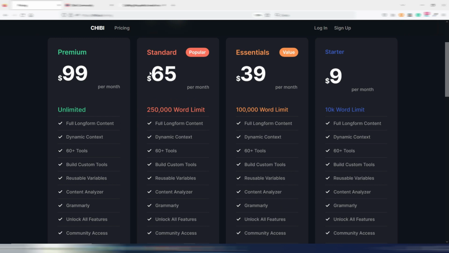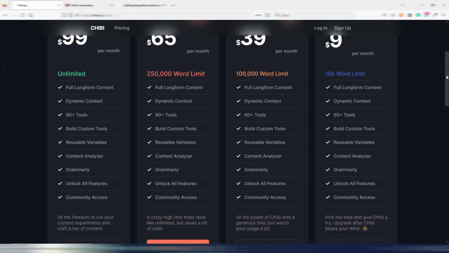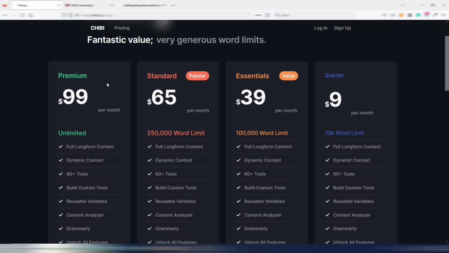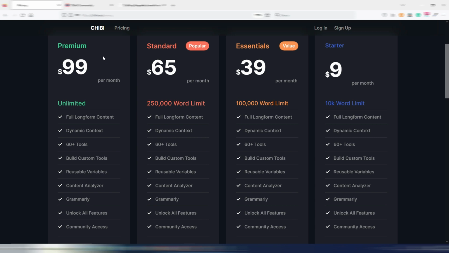Then you have these $65 per month, 250,000 word limit, very, very good. It's the most popular one. And it's a crazy high limit that feels like unlimited but saves a bit of cash, because then you have this premium one. For $99 monthly, you have unlimited.